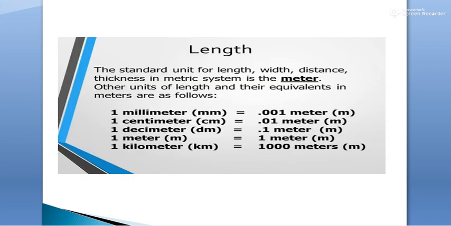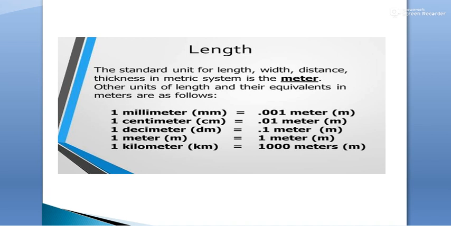Okay students, now we will discuss the 7 fundamental quantities one by one and their units. The first one is length. The standard unit for length, width, distance, thickness in the metric system is the meter.